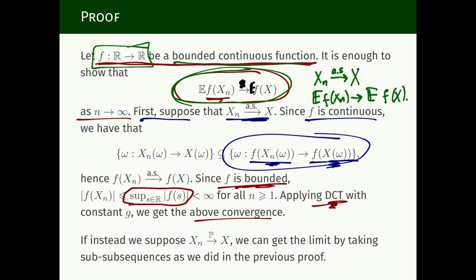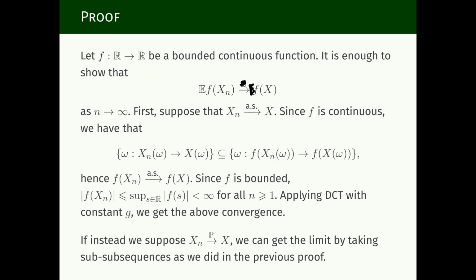But now, suppose Xn does not converge almost surely to X; instead it converges in probability. How can we go around that? Well, we do what we did in the last video lecture about the subsequence argument. We take a subsequence, X n k. We know it still converges in probability to X, and we want to show that any subsequence of it has a sub-subsequence.